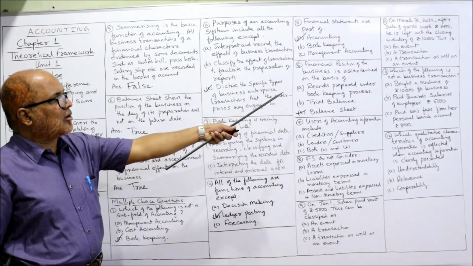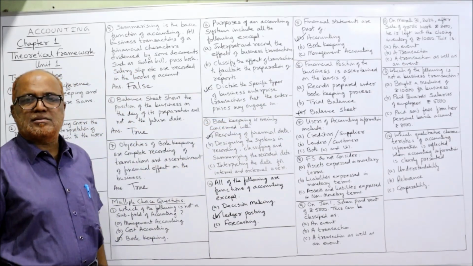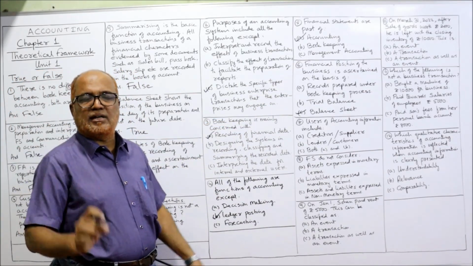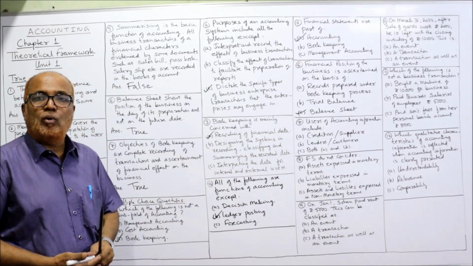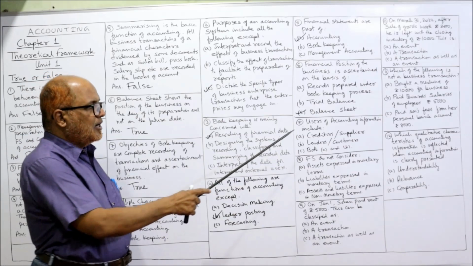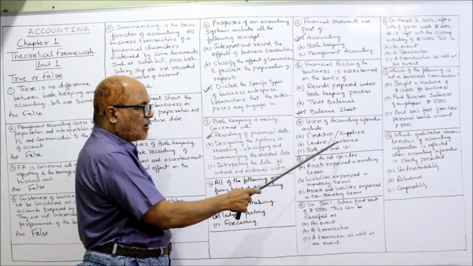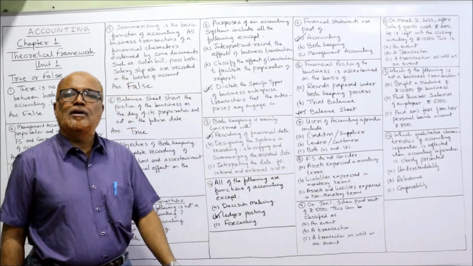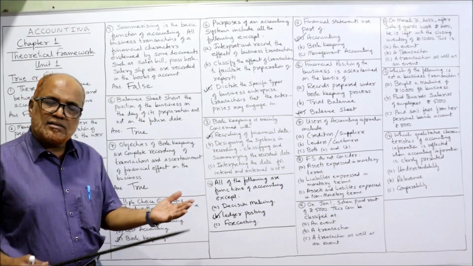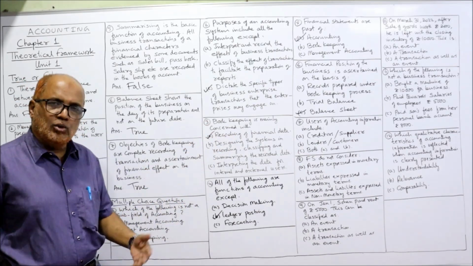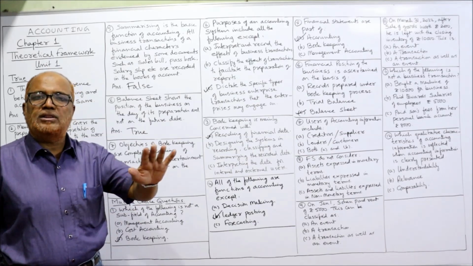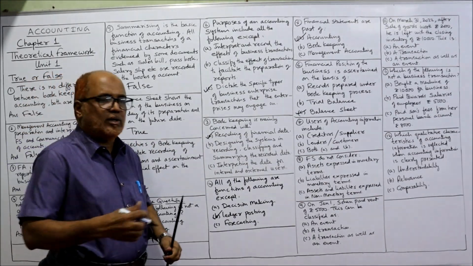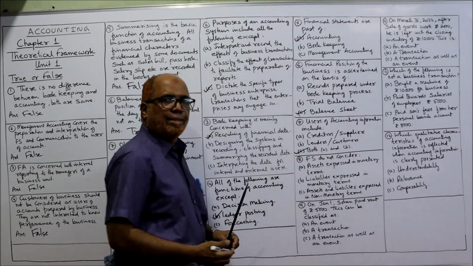It is not records prepared under bookkeeping or trial balance. The financial position can be ascertained by the balance sheet. Users of accounting information include. Who are the users of financial information? Creditor or supplier, lender or customer, both A and B. Yes. Creditors are users, suppliers are users, lenders are users, customers are users. That means all these are the users of financial accounting. The correct answer is C.